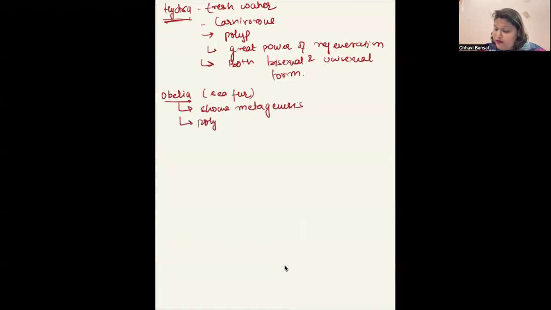Polyp is the nutritive form. Medusa, they form by budding. Okay. They are also carnivorous. And what was the name of the larva for Obelia? Planula larva.